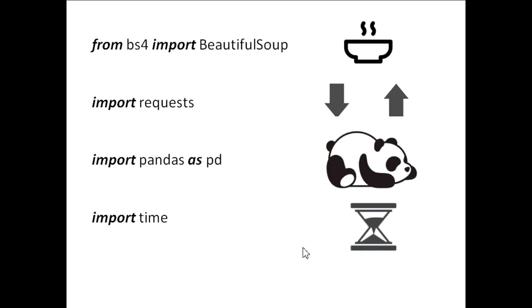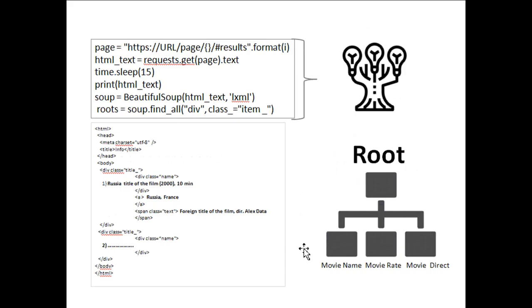Okay, let's get straight to the code. On this slide you can see the basics that we need to write in Python to get information from the website. Since every piece of HTML code on the page is like a tree, we need to find the root, where our data exists. In my case, it was a div block element with the class item.